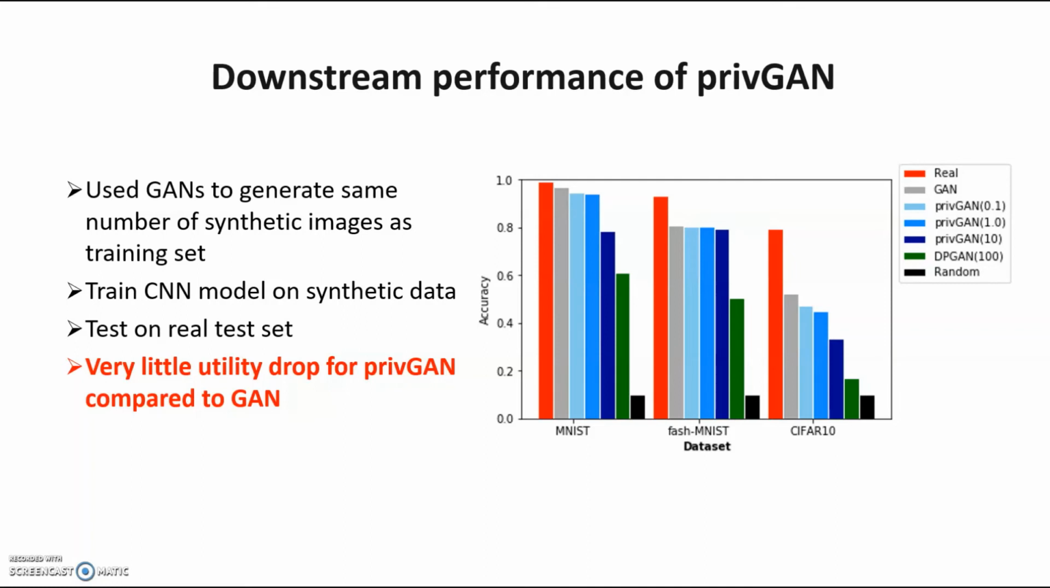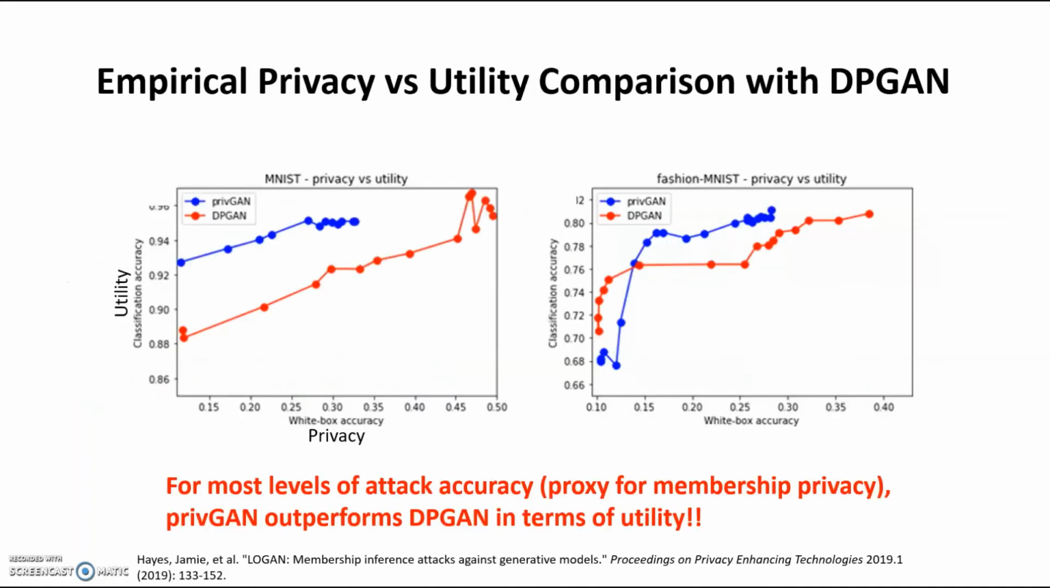You can see consistently that privGAN leads to very little drop in utility compared to the non-private GAN, and the utility is much higher than DPGAN, even for a very high value of epsilon in DPGAN. So far we've shown privacy and utility separately, and shown that privGAN provides both privacy and utility benefits. But what if we compare them simultaneously?